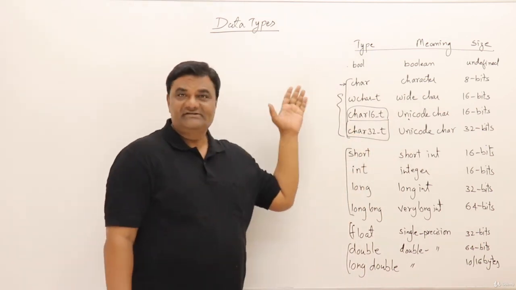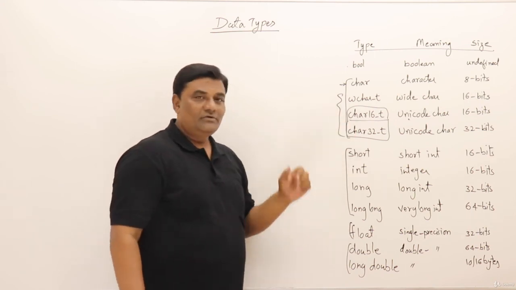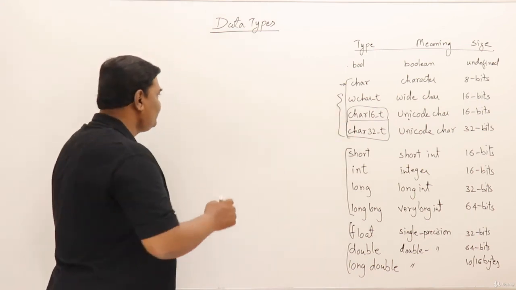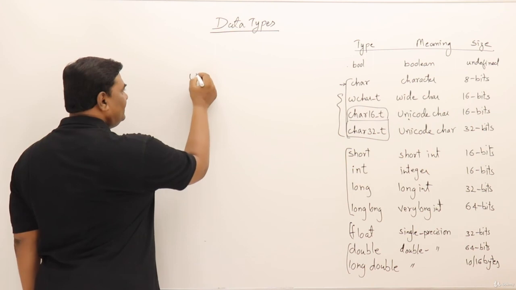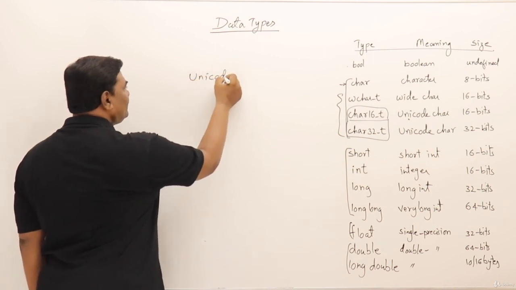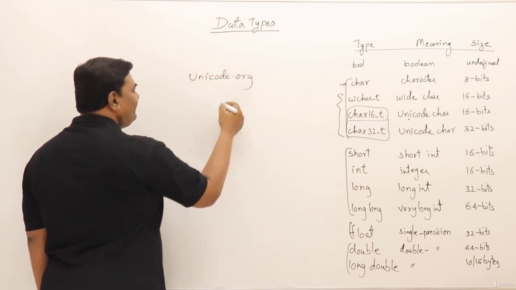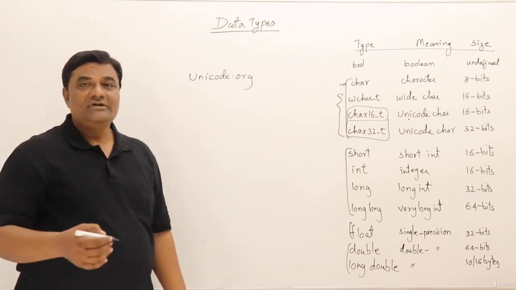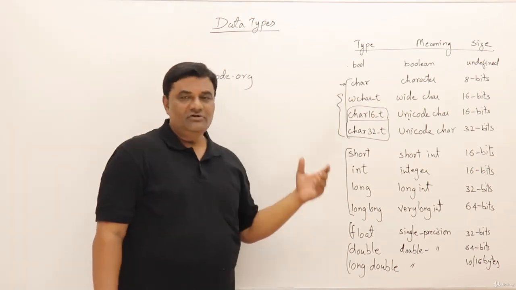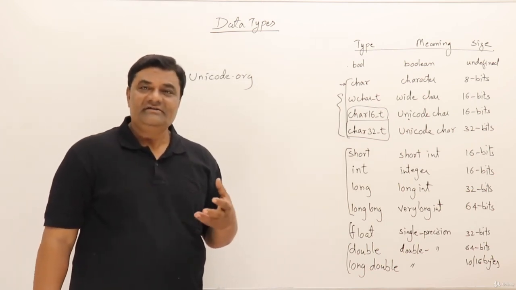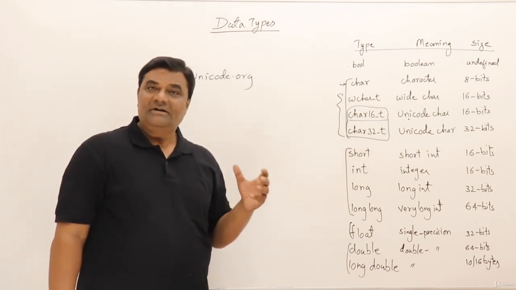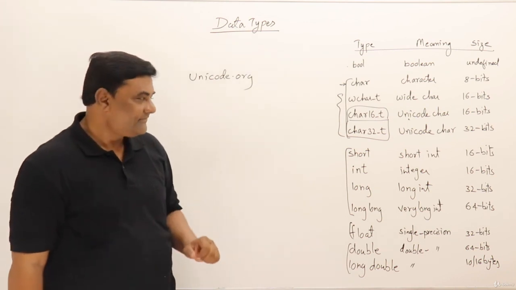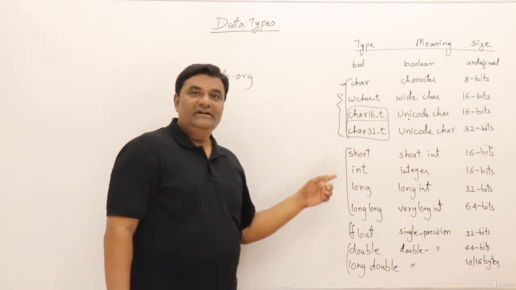ASCII codes we have discussed just now. What about Unicodes? If you want to know about Unicodes, you can visit a website called unicode.org. There you can find the codes for various natural languages and you can use those codes. This Unicode may not be supported on every C++ compiler, but the data type is available. Now let us go to integral types.